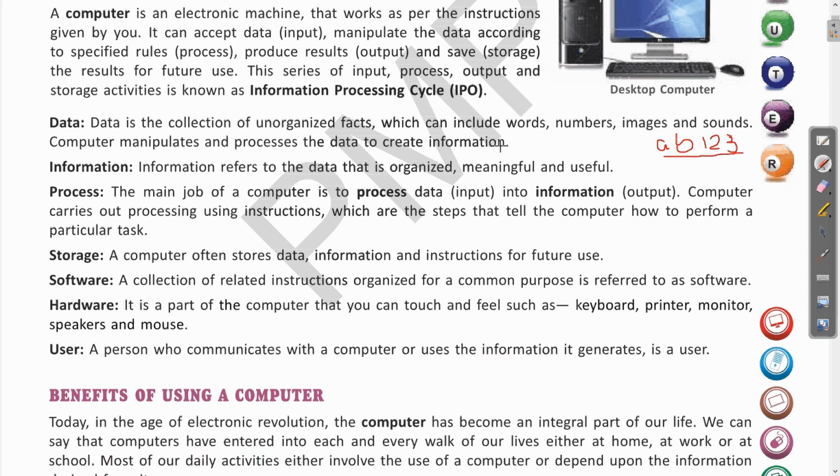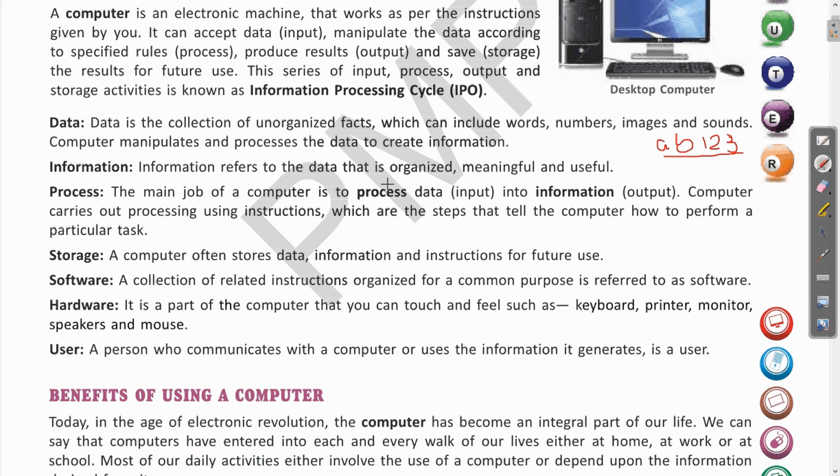Okay, so this includes words, numbers, images and sounds. So the computer manipulates and processes the data to create information. Clear? So on the basis of this data, the processing is done. Now we will see what is information. So what is information? Let us see.